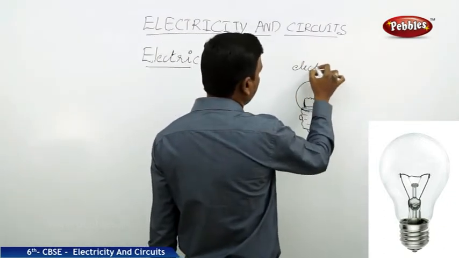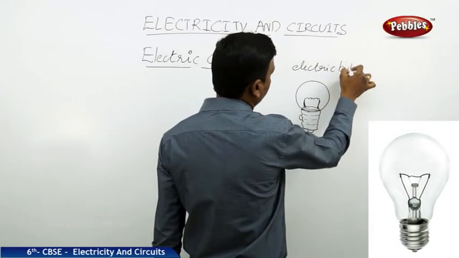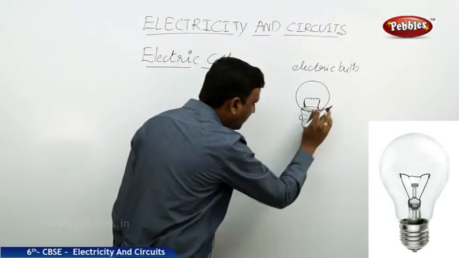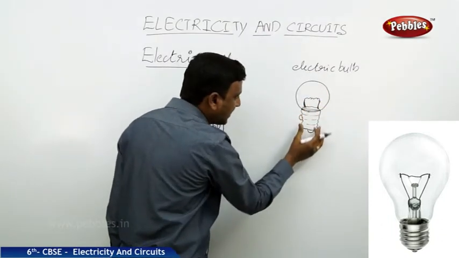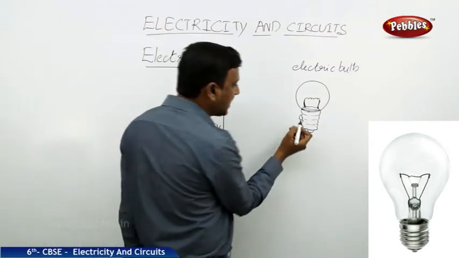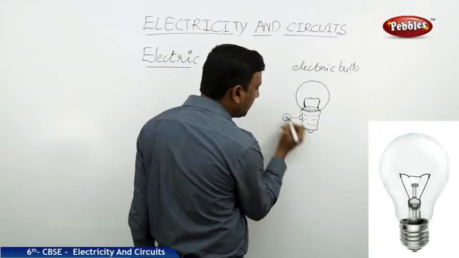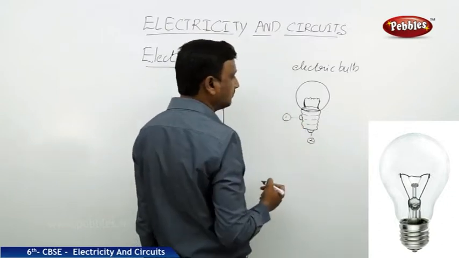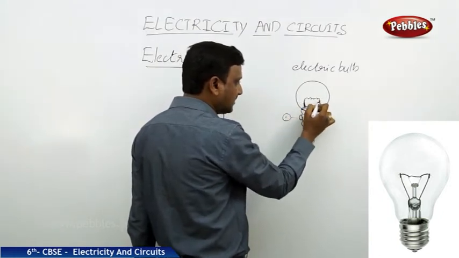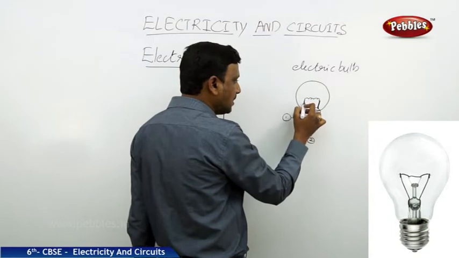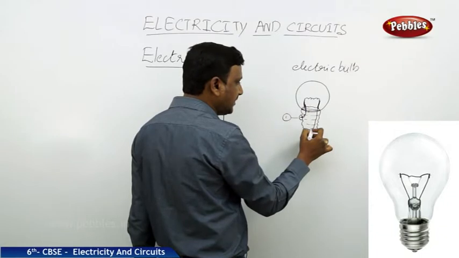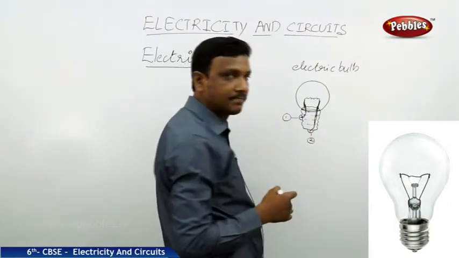This is the electric bulb. Now see here, the bulb has got a glass body, it's like a glass sphere. At the bottom it has got a metal base. Now see that the metal base has got two terminals. This is one terminal, this is another terminal. If you observe the inner contents of the bulb, inside you can see two thick wires. One thick wire is connected to one terminal. The other thick wire is connected to the other terminal of the bulb from the inner side.